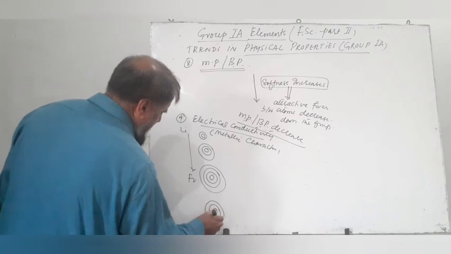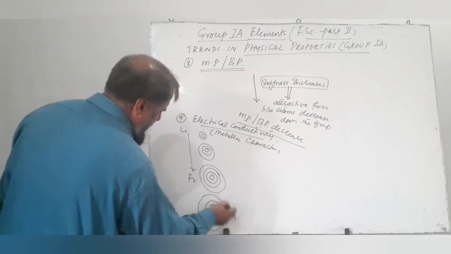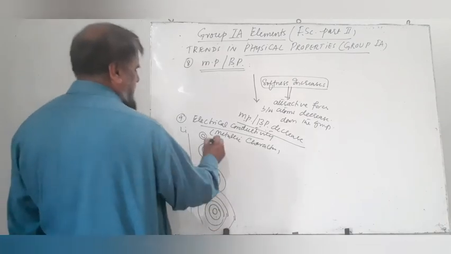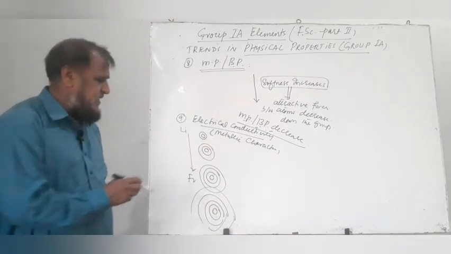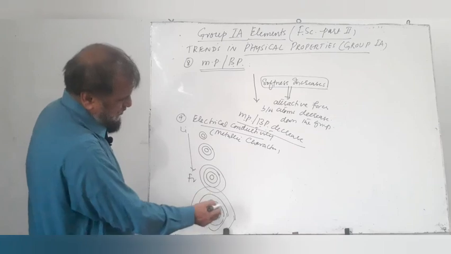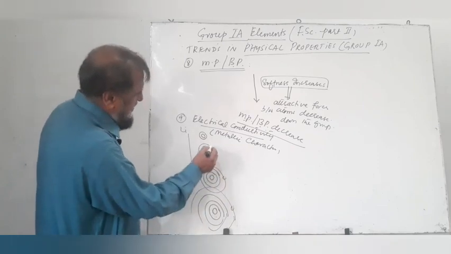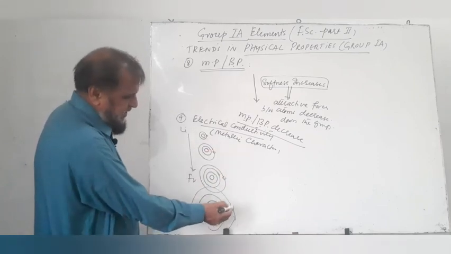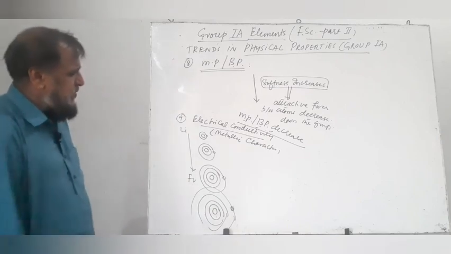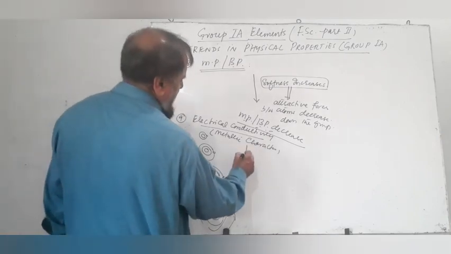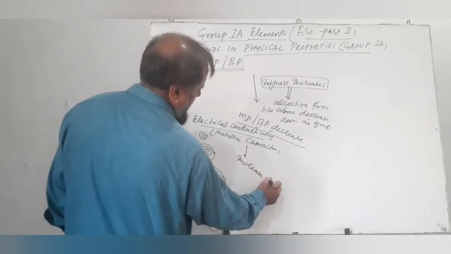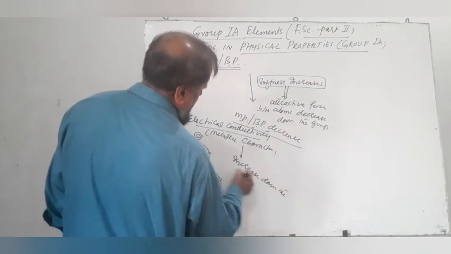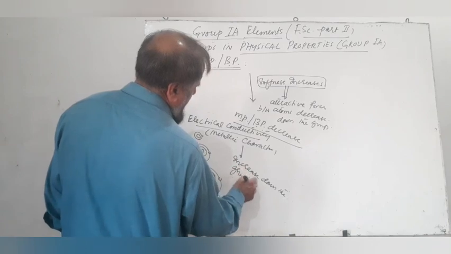The valence electrons are moving away from the nucleus and they are becoming free. Metals are the substances which have free electrons, and as we move down the group, the valence electrons are becoming more free as they are going away from the nucleus. Thus, the metallic character will increase down the group, and the electrical conductivity will also increase.